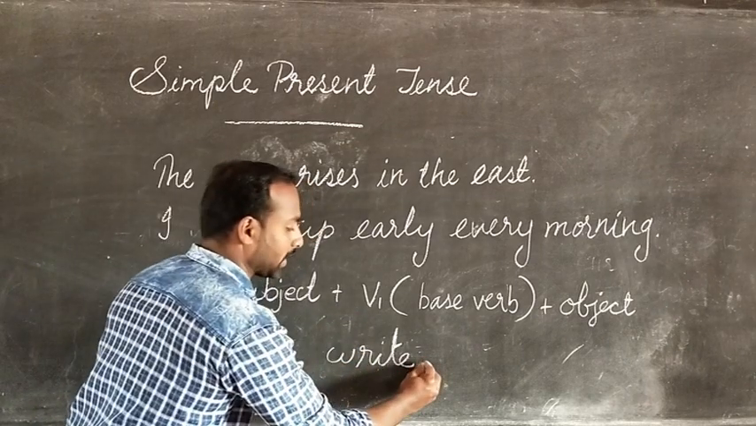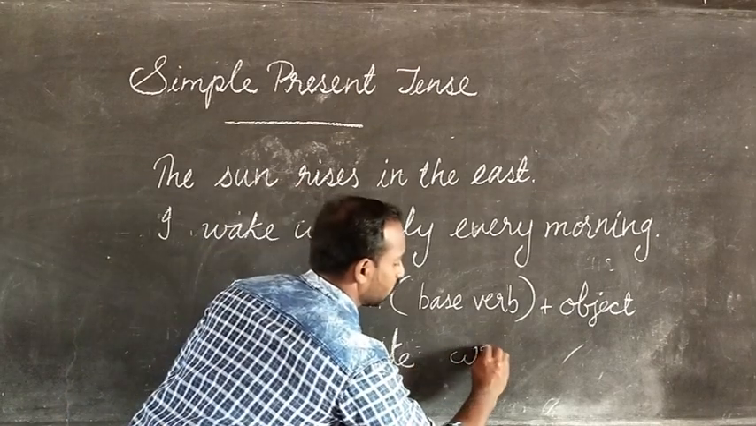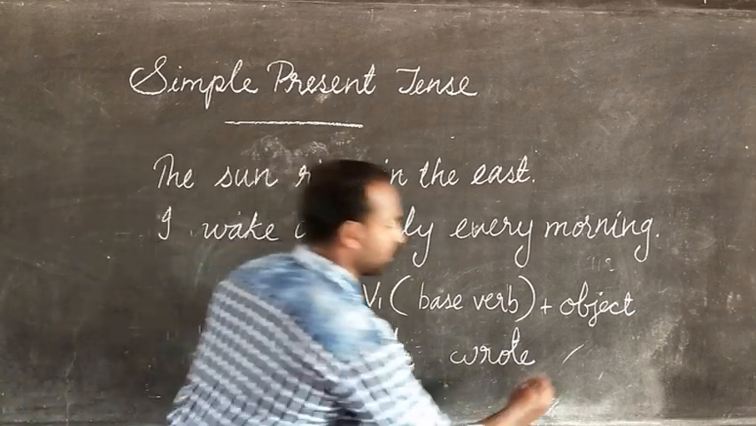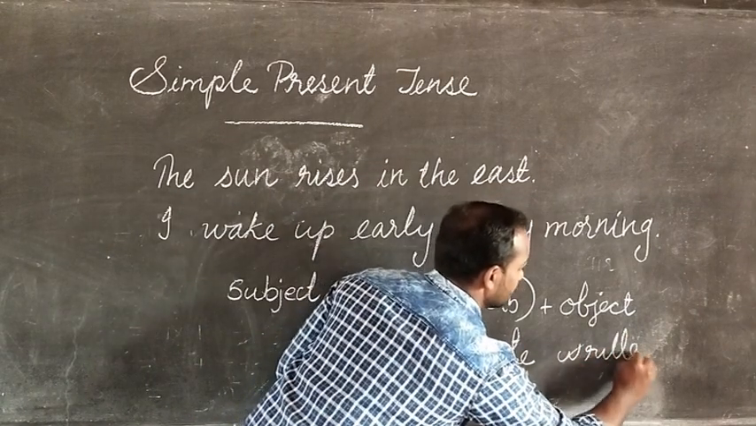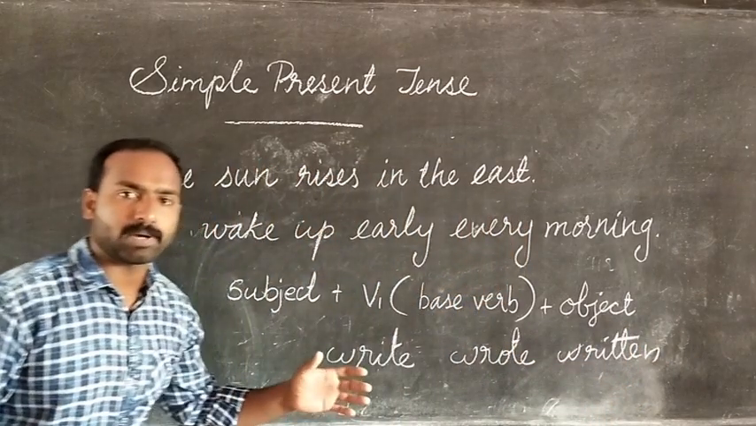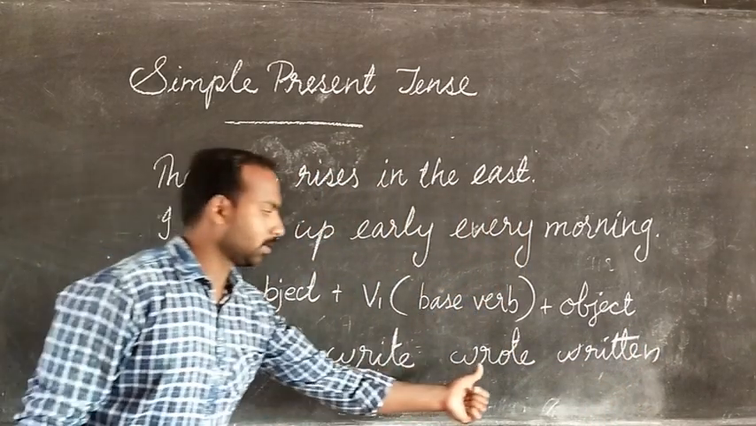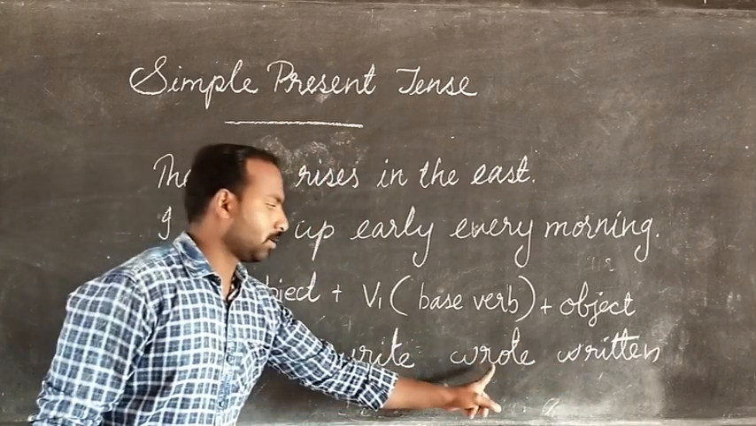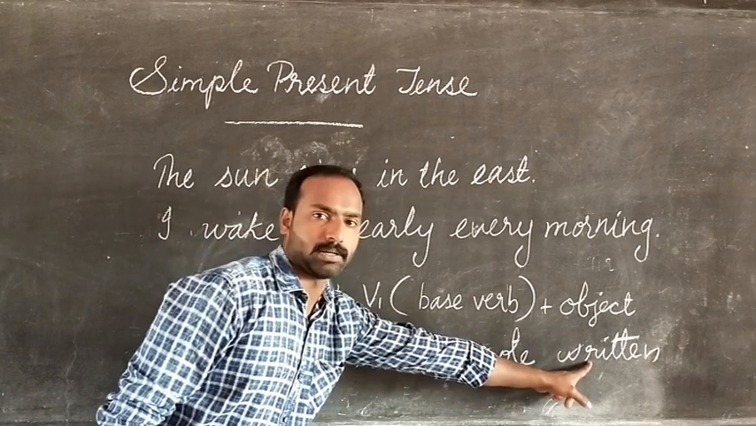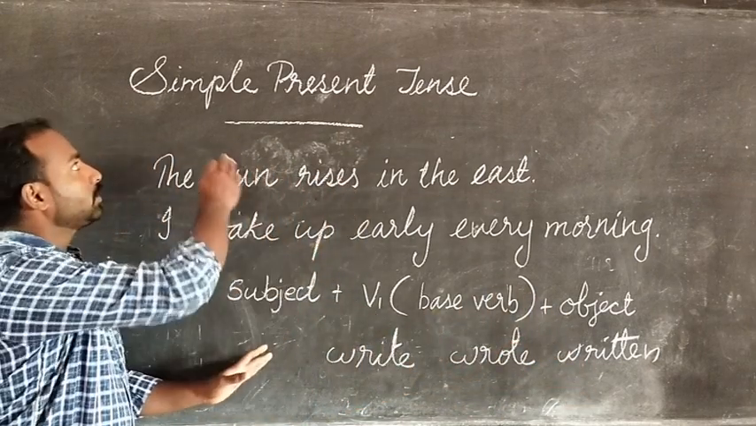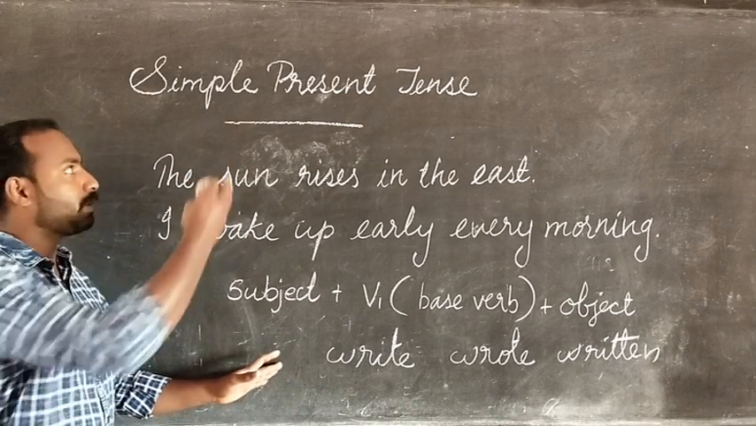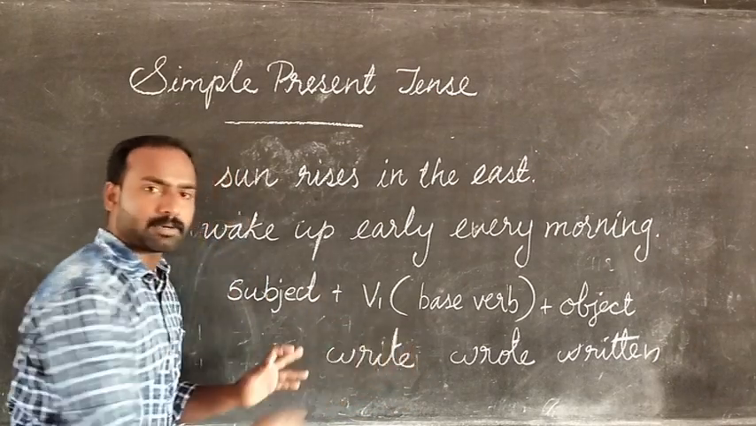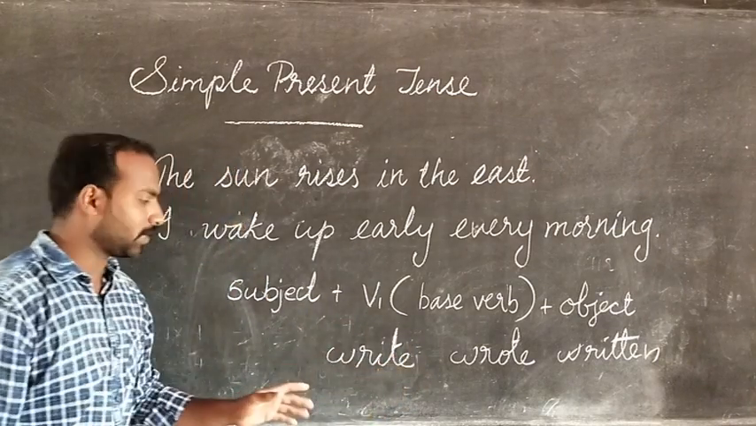What is the past form of write? Wrote. The past form of the verb write is wrote. And the past participle: written. Clear? So every verb has three forms: base form, past form, and past participle. Clear? When we want to speak in simple present tense, after the subject we take the base form of the verb. We take the base form of the verb, that is write.